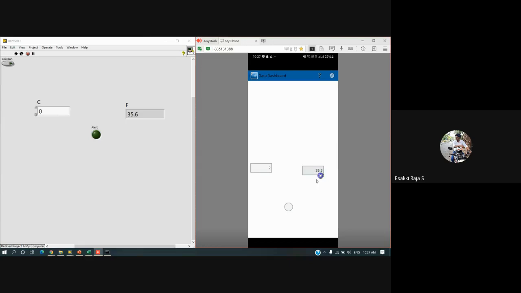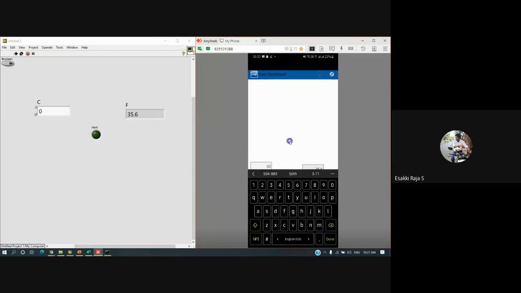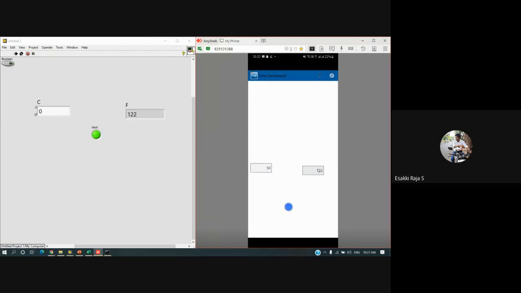Okay, the new Fahrenheit is calculated. Now the alert value has been decreased. Okay, I'll try to increase this to some 50. Now my Fahrenheit value is increased. My alert is enabled. It will be enabled both in LabVIEW as well as in the dashboard.